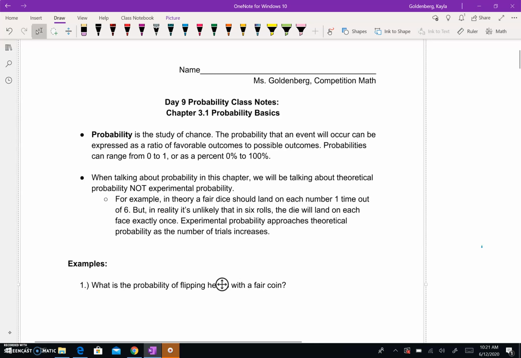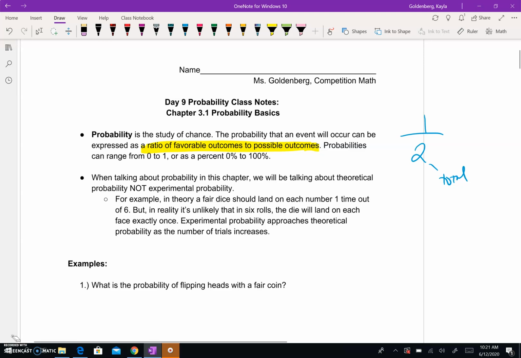The probability that an event will occur can be expressed as a ratio of favorable outcomes to possible outcomes. Favorable to possible, all that means is you're looking at how many possible ways could what you want happen out of how many total possible ways there are. So like flipping a coin, there are two total outcomes, right? Heads or tails. The favorable is what you want to happen. If I want heads, there's one way to get heads. So it's 1 out of 2. That's all that means, just what you want to happen out of the total what could happen.